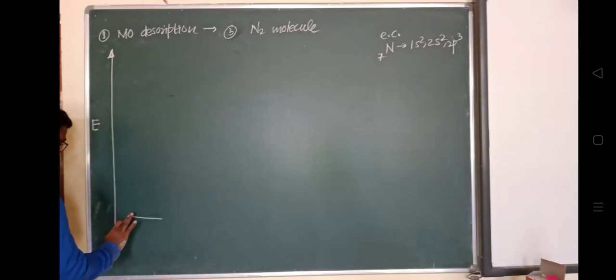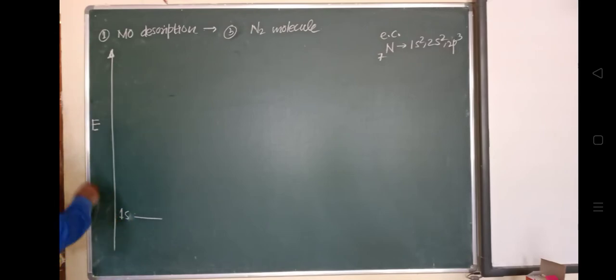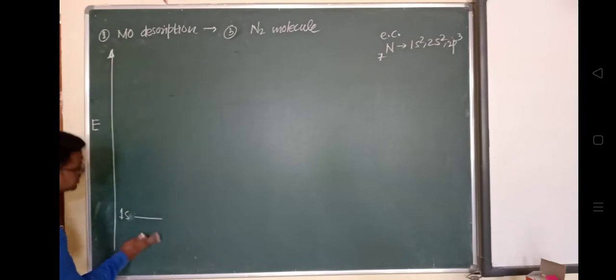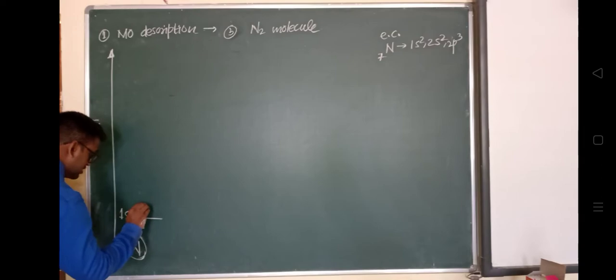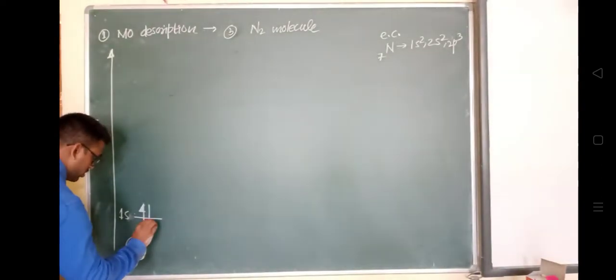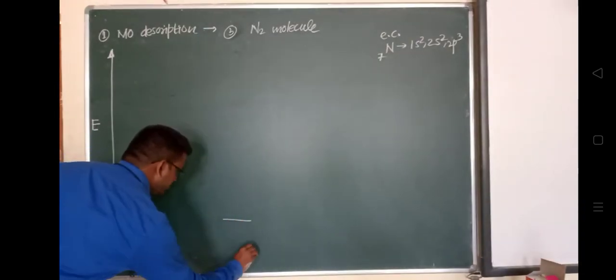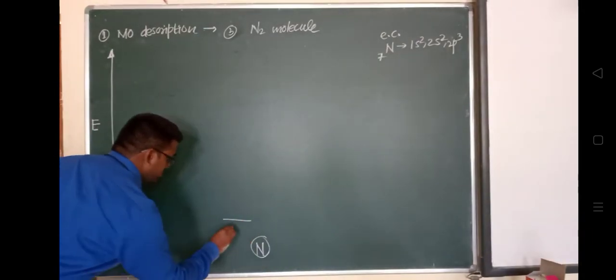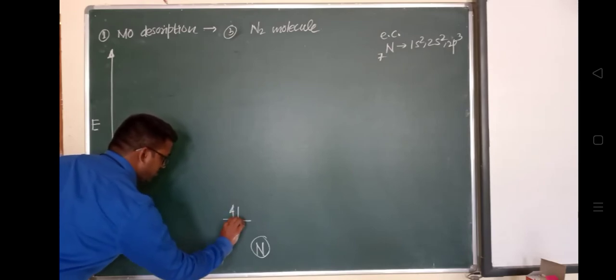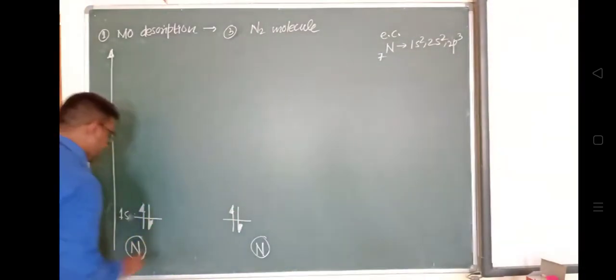So consider this is the 1s orbital of a nitrogen atom. Sorry, I'll write it below: one nitrogen atom, we are looking at nitrogen. This is its 1s orbital. This is another nitrogen atom, which has the opposite spin. Two electrons are present in its 1s orbital.